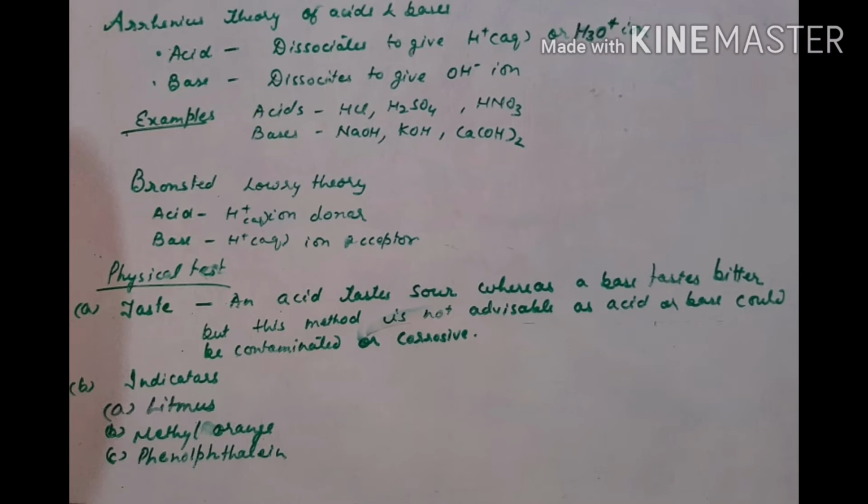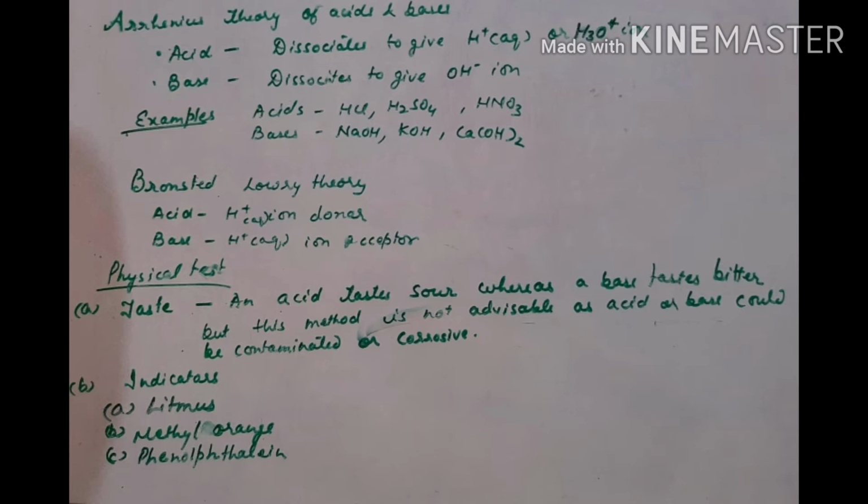For example, NaCl, sodium chloride, HCl, hydrogen chloride, KOH, that is potassium hydroxide, etc., dissociate completely in their aqueous form. Whereas a non-ionizable compound does not dissociate into ions when dissolved in water or in its molten state. Examples of such compounds are glucose, acetone, etc.